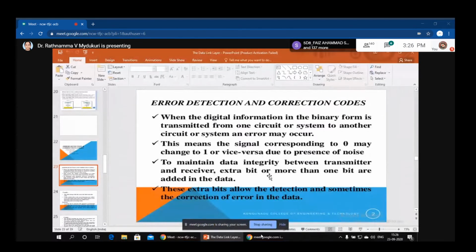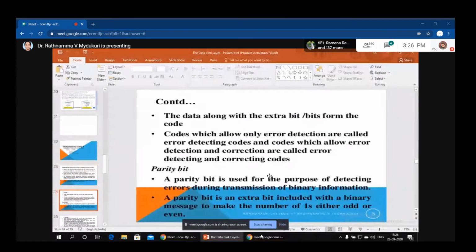In order to find this out and correct it, we have some methods here. That means we are going to send extra bits along with the data that you are sending. Codes which allow only error detection are called error detecting codes, and codes which allow error detection and correction are called error detecting and error correcting codes.